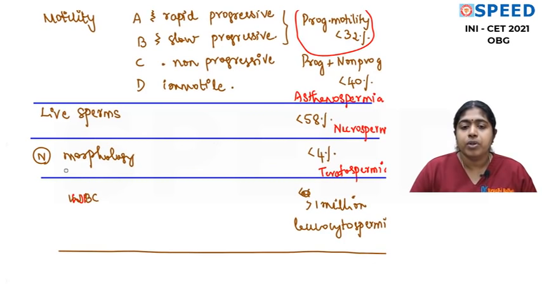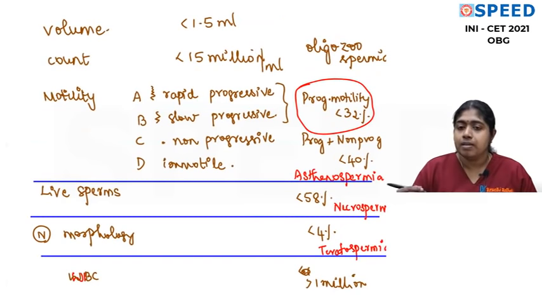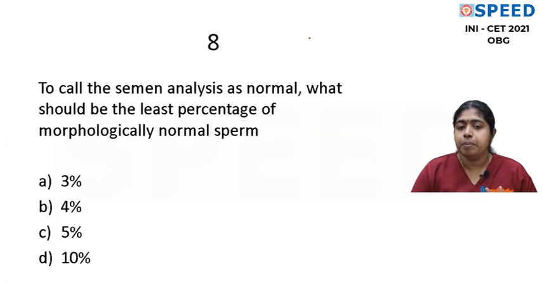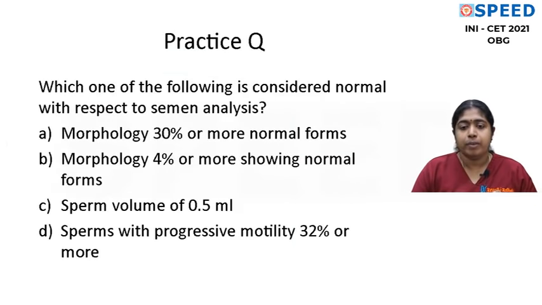Okay, so here the question that has come is morphology. If 4% of sperms are normal in morphology, that is enough for normal fertilization to occur. So that is the inference, and this question was asked. You can also expect questions from other values. Okay, so let's go and mark. To call semen analysis as normal, what should be the least percentage of morphologically normal sperm? It's 4%. Is that understandable? So please understand this question, a very important question. I've given you one practice question.